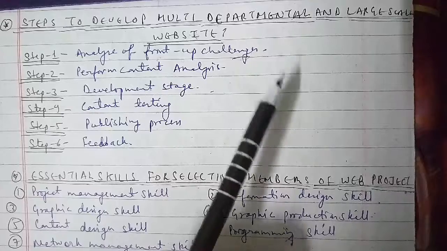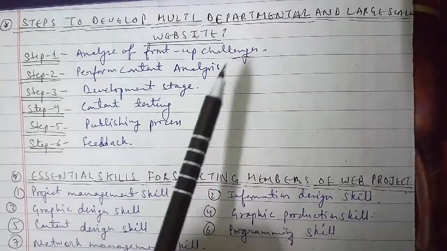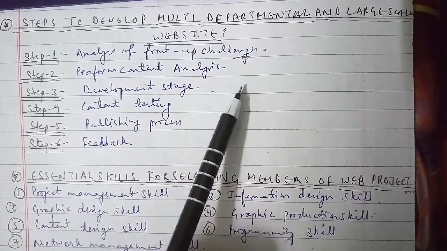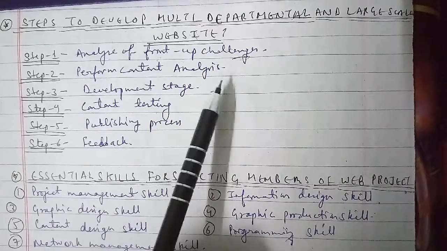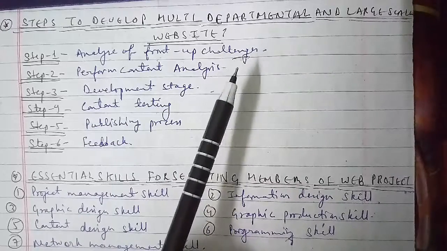The fifth one is that the large-scale website must be searchable, and to make the site searchable, information must be tagged appropriately, and the task of arranging the information appropriately is tangible here. Let's go ahead with step 2 here, that is perform content analysis.